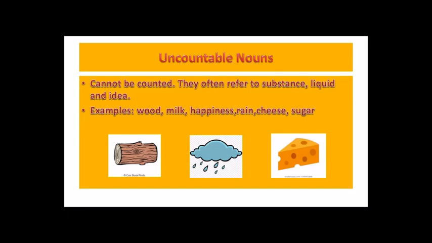Then happiness, it's an abstract noun, it's a feeling. Then rain cannot be counted. Cheese, we cannot count cheese. We can count a slice of cheese or the slices of cheese, but cheese itself cannot be counted. We can weigh it in ounces or pounds. Sugar itself is not counted, but we can measure it in weight. So these are uncountable nouns.